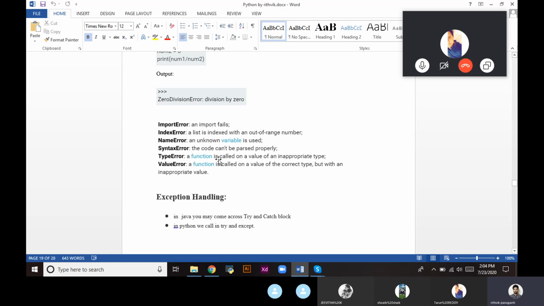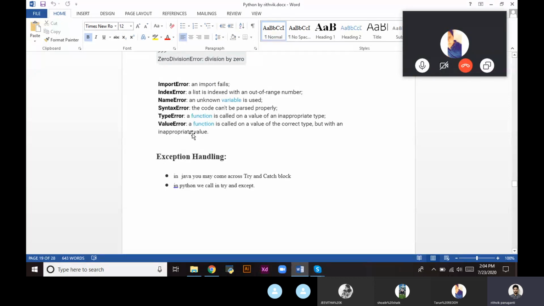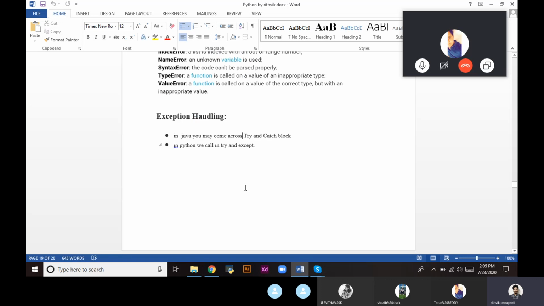Here TypeError is when a function is called with a value of inappropriate type, and ValueError is when you are calling with a correct type but an inappropriate value. So these are a few types of errors that will arise and how to handle them. In Java we handle them with try and catch block statements. Same as in Python, we handle errors using try and except. For exceptions we use try and except.